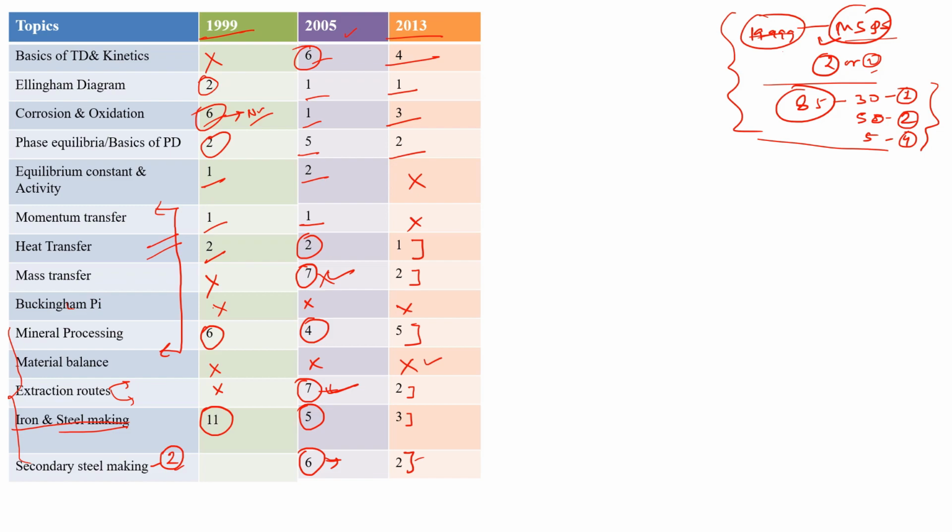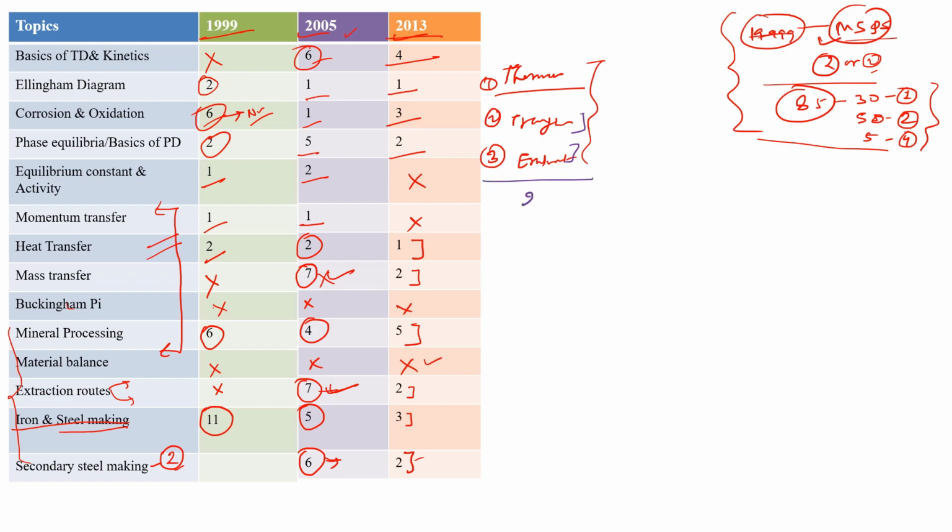Okay, so this was all about metallurgical thermodynamics, transport processes, extractive metallurgy and mineral processing. So this is for the years 1999, 2005 and 2013. Now we will see the physical metallurgy part and mechanical metallurgy part. So before doing this, I am concluding this thermodynamics, transport processes, extractive metallurgy and mineral processing.